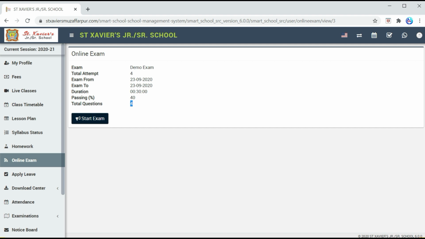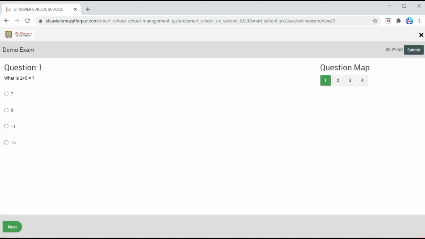Now you can click on start exam. Here you can see the questions. You can solve it by answering any of the options, like 2 plus 5 is equal to 7. You can click here, click on next to attempt the next question. Now 7 minus 2 is equal to 5. You can click on that. Again next. Now 5 multiplied by 2 is equal to 10. Now you can click on this, go to the next. Now 20 plus 2 is equal to 22. Now click on this. If you want to reattempt a question, you can go back by clicking on the previous button.